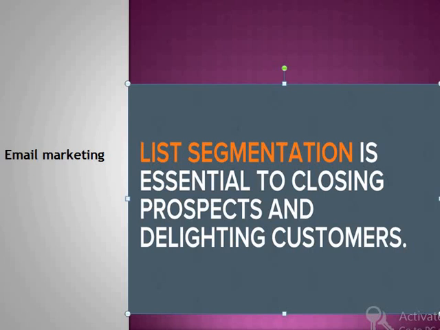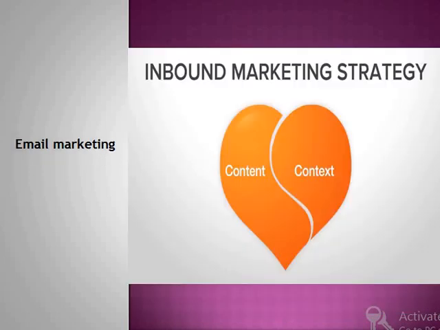On some common ground. List segmentation is essential to closing prospects and delighting customers. And this you can delight on the basis of content and context. Content and context.